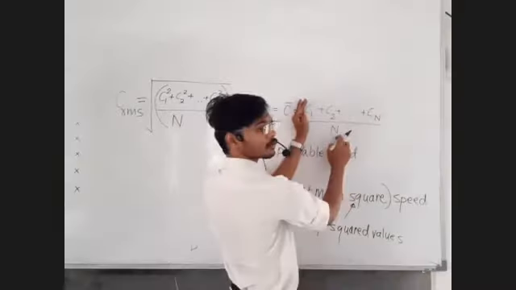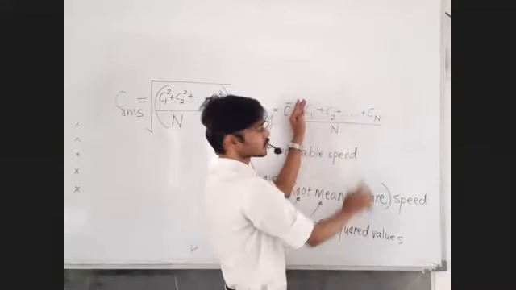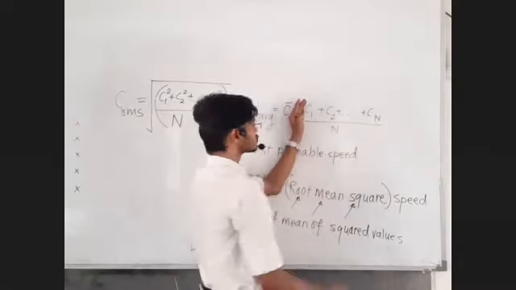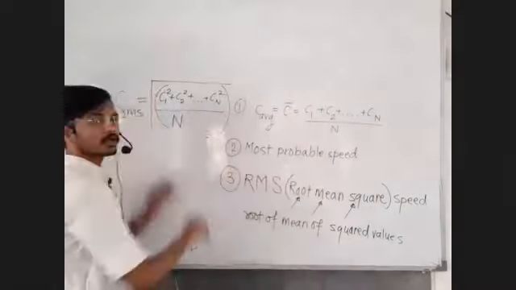This is the mean of direct values. This is the mean of direct values. This is the mean of direct values. This is the mean of squared values.